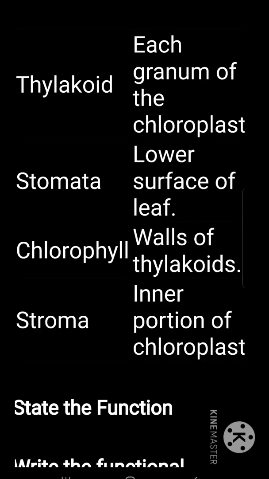State the location of the following. Thylakoid, each granum of the chloroplast. Stomata, lower surface of the leaf. Chlorophyll, walls of thylakoids. Stroma, inner portion of the chloroplast.